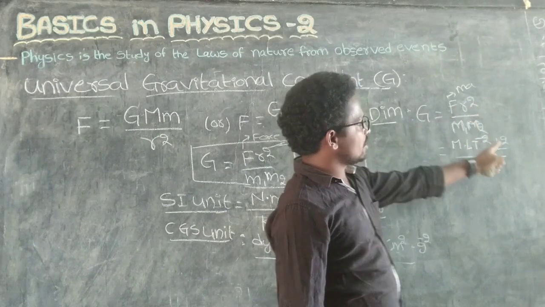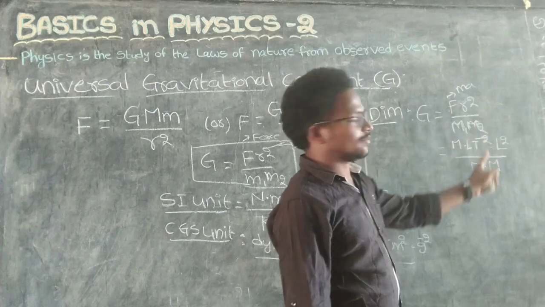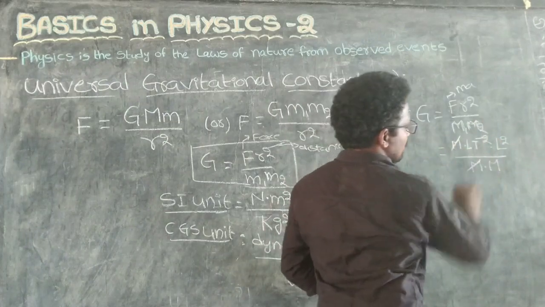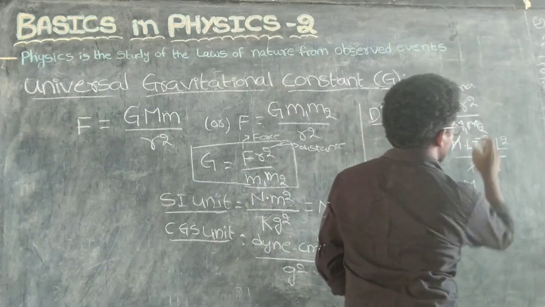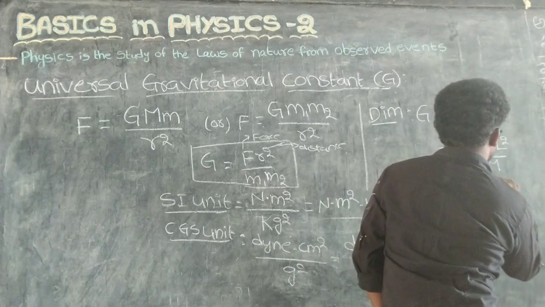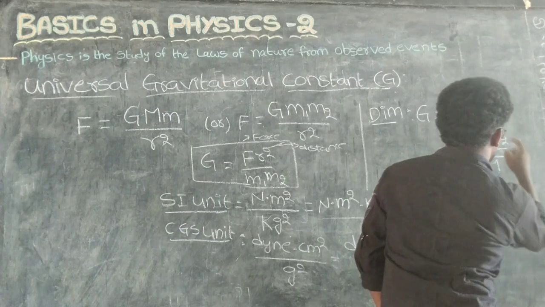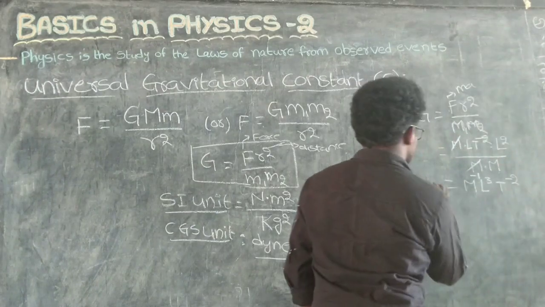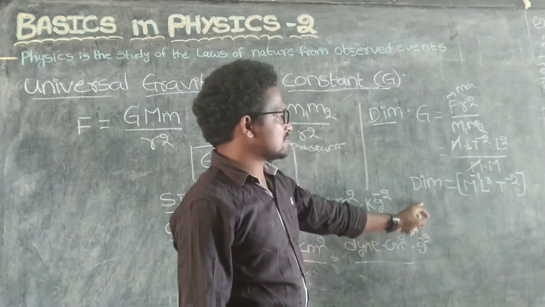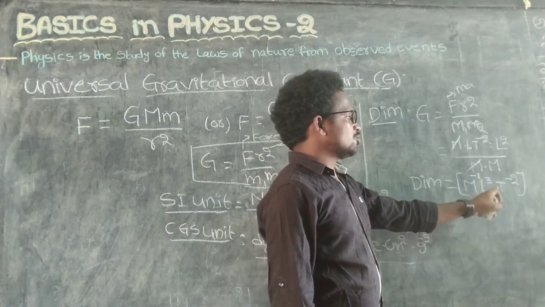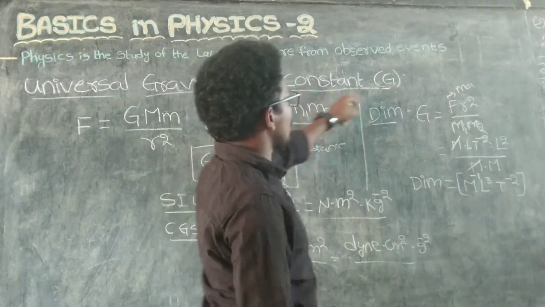R square means distance square, L square. M1 into M2 means M into M, so one M cancels, leaving M power minus 1 L cube T power minus 2. This is the dimensional formula of the gravitational constant G.